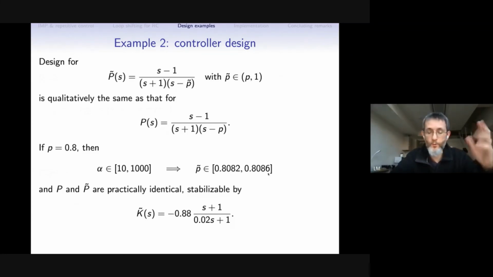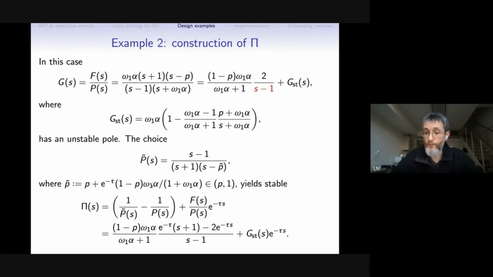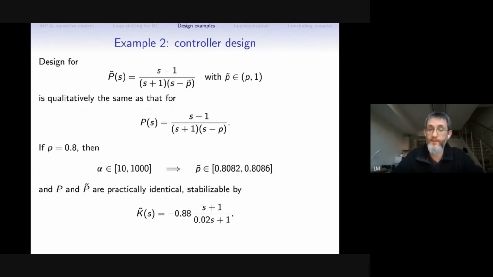So it's really about 1% deviation from the original P, which means that we can design a single controller. This, by the way, P tilde does depend on alpha. So if we'd like to play with alpha, we'll end up with different P tilde plants. But in this case, one single controller does the job for every one of those P tilde. This is just a lead controller.